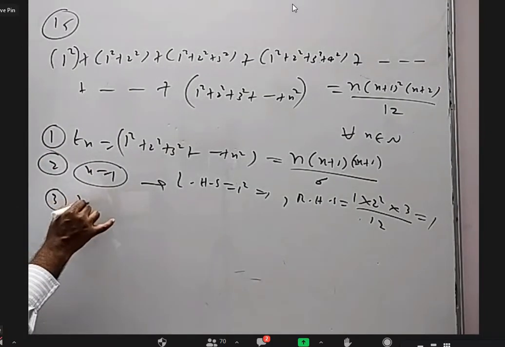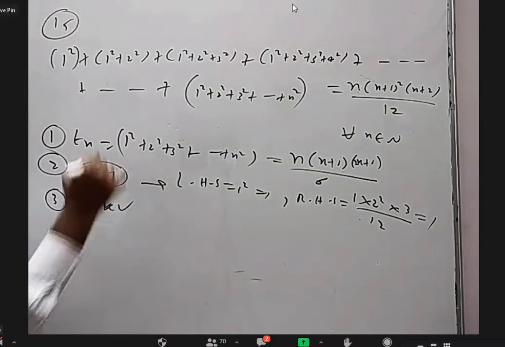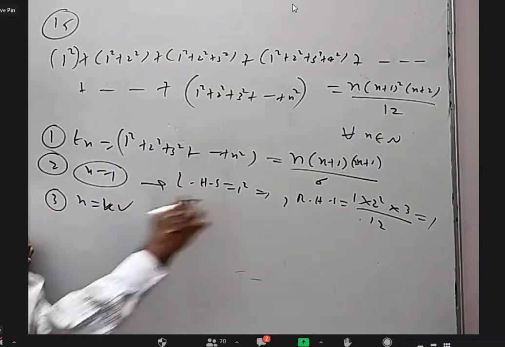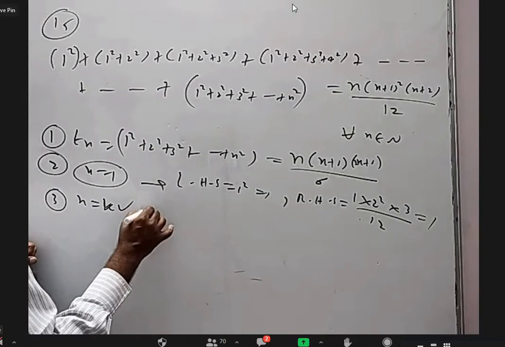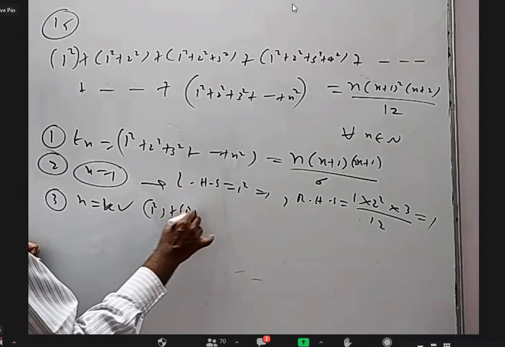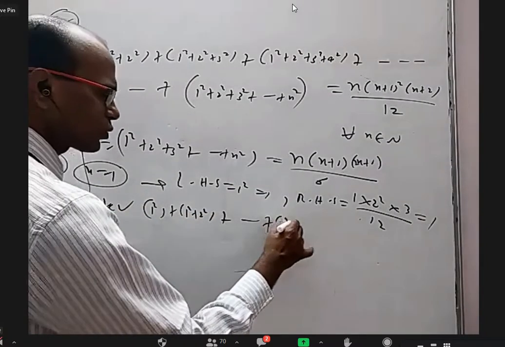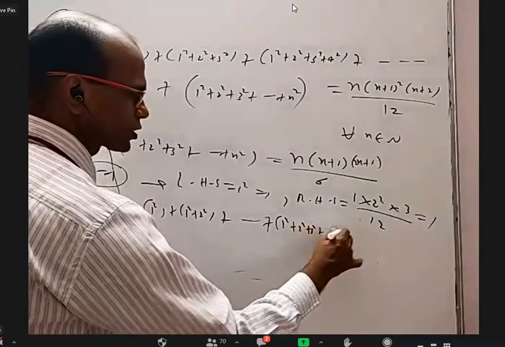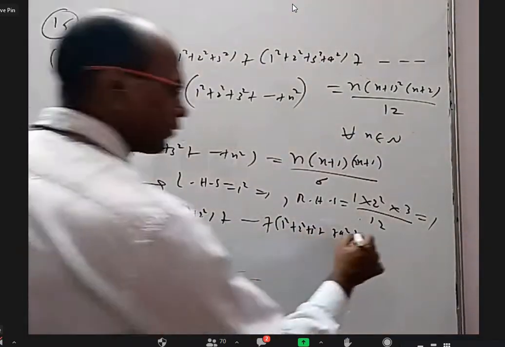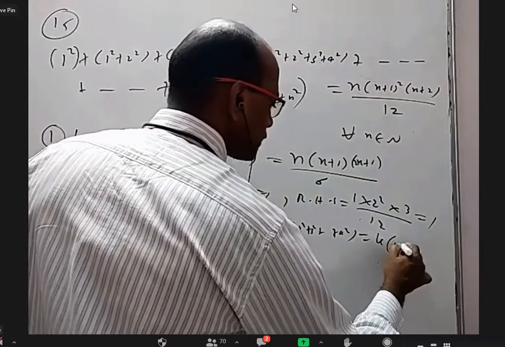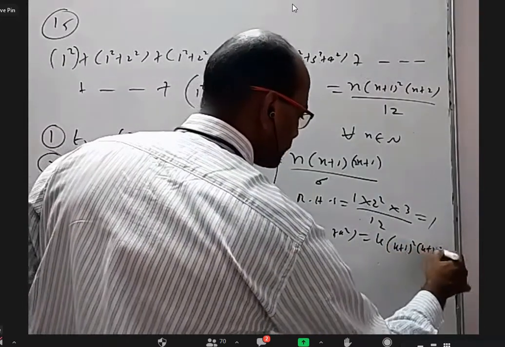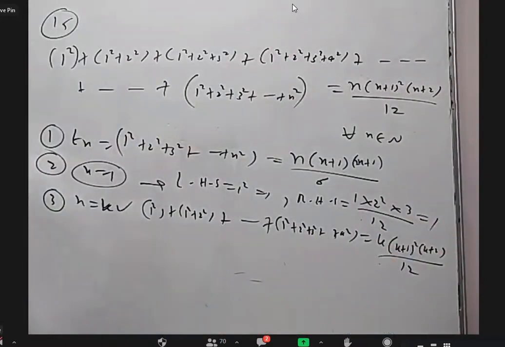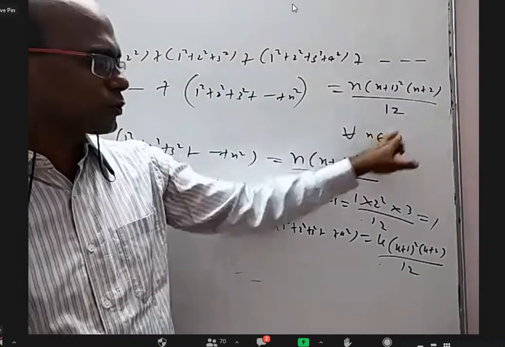For n equal to k, we'll assume it is correct. I will not write all the details, maybe I can write 1 square plus 2 square plus 3 square, and so on up to k square, will be k into (k plus 1) whole square into (k plus 2) by 12.